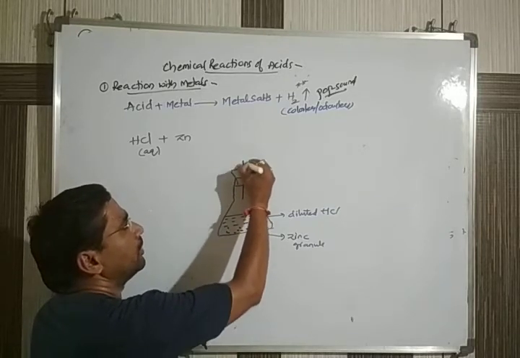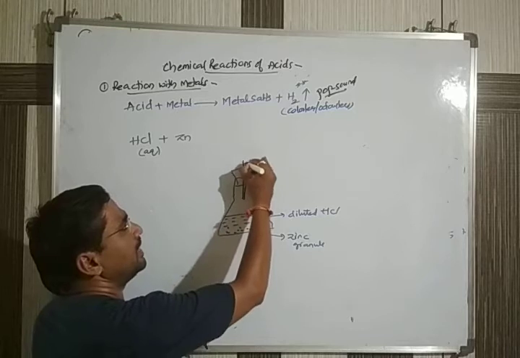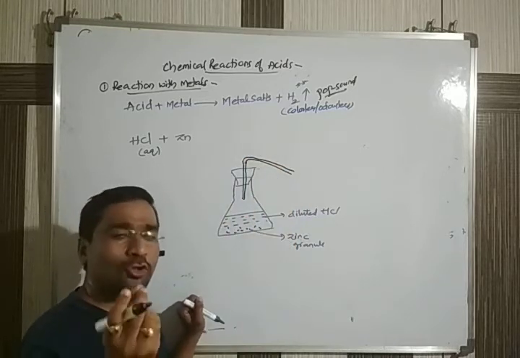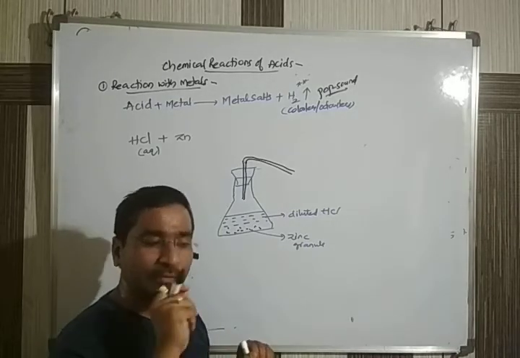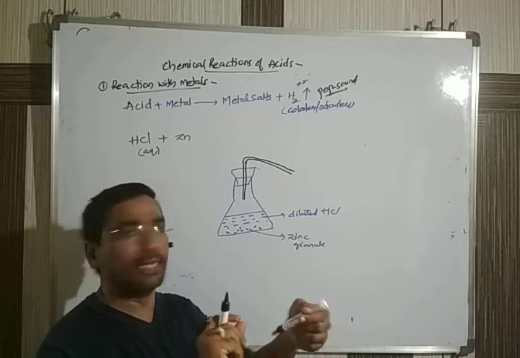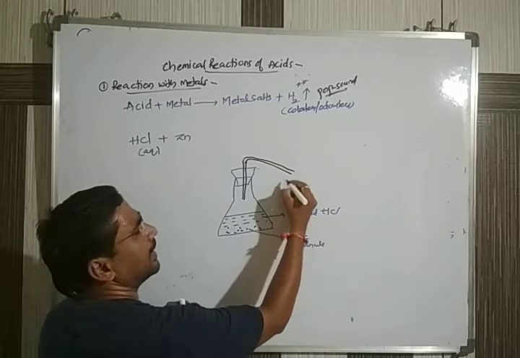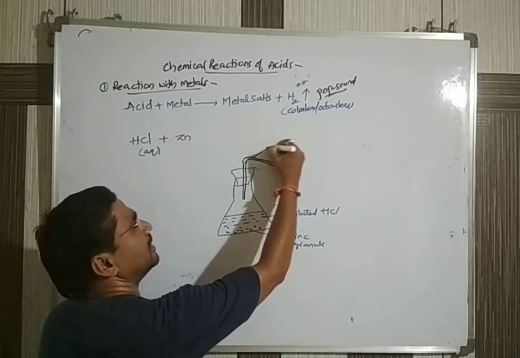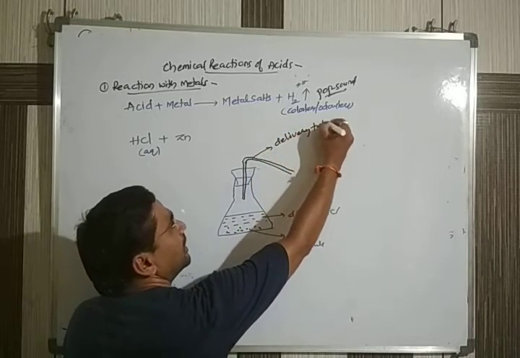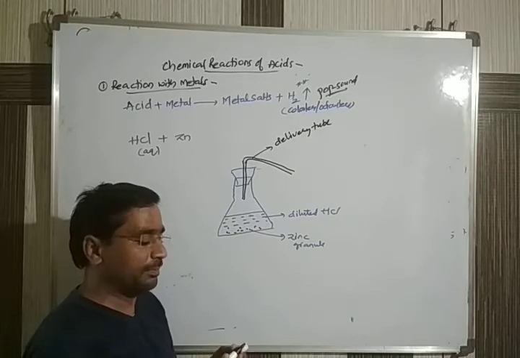And through the hole, we should be able to insert one. What can I say, a delivery tube. What I can take is a straw type. Normally the straw which you use for drinking cool drinks etc. A bent straw will be there. Like that, you can see a straw, you can invert it. So this is a delivery tube. In the language of chemistry, you call it a delivery tube.